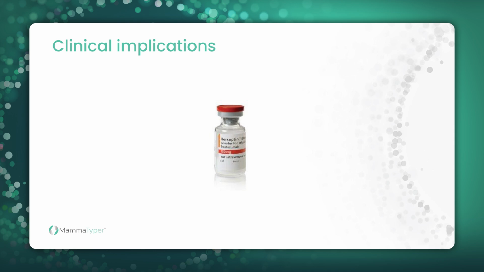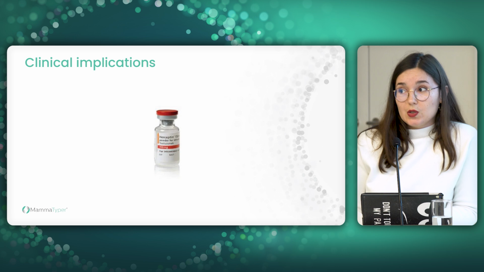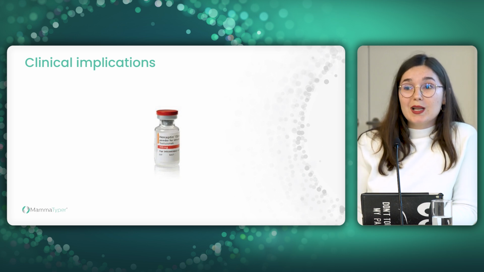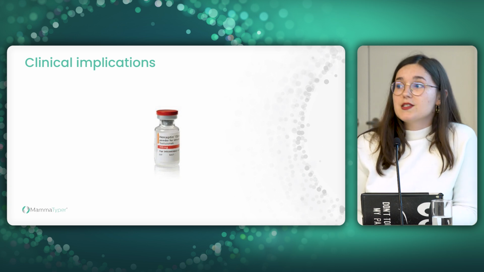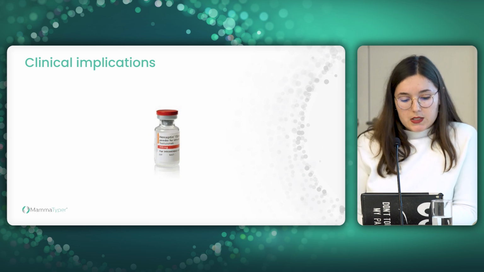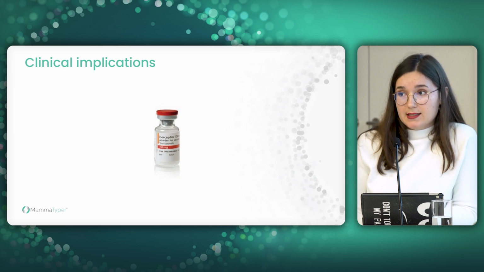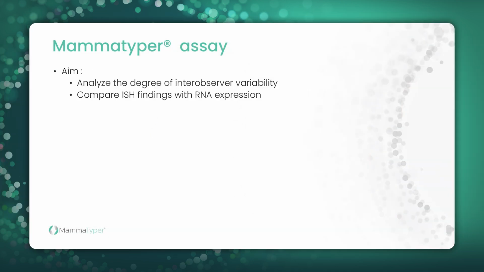It's really important to identify patients who will benefit most from this treatment, because you don't want to give this treatment to someone who will not respond because of the side effects. And you don't want to deny this treatment to someone who might benefit from it. So it's definitely the reason why it's really important to establish clear guidelines. That's why the MammaTyper assay was used to analyze the degree of inter-observer variability in the equivocal ISH and to compare ISH findings with the RNA expression.